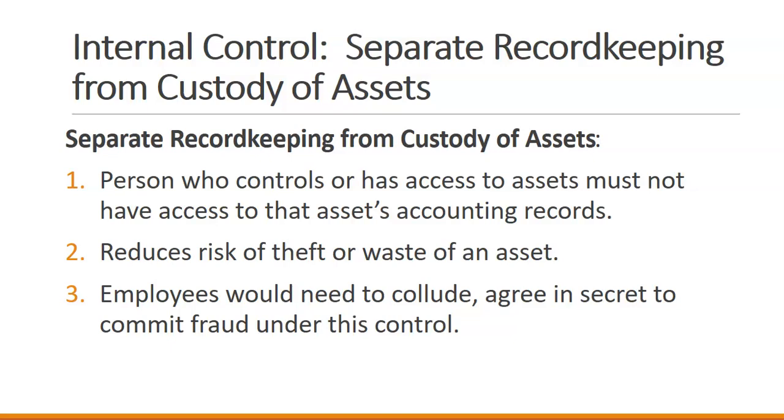I should just have to say, yes, we received this, or no, we didn't receive this, and I'm checking it in. If I'm able to record it in the accounting records, then it's easier for me to put inventory aside for myself to take home that doesn't get recorded in the accounting records, because I have control of both the asset inventory and the accounting records for inventory. So that's separate record keeping.